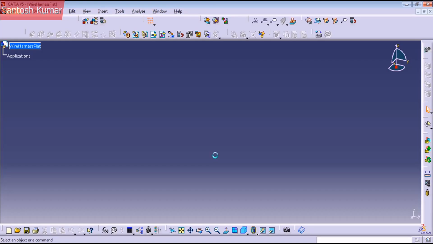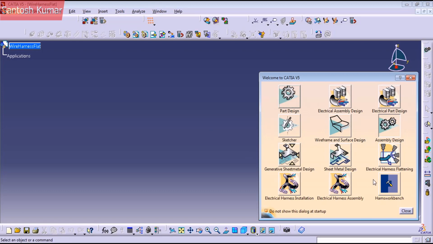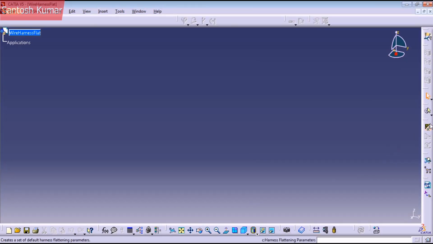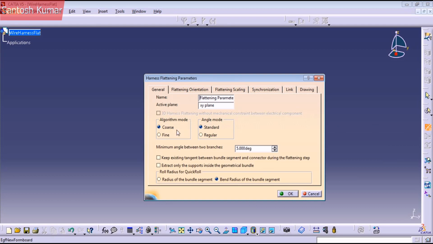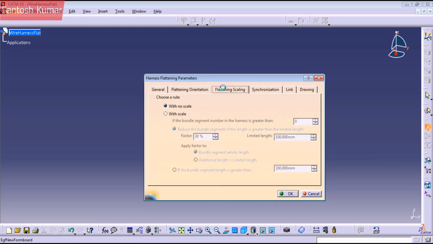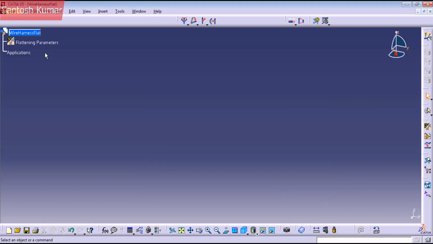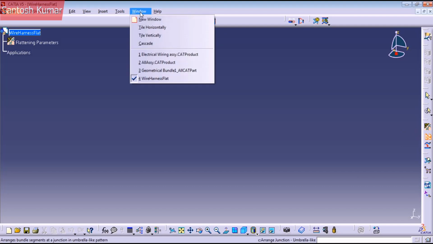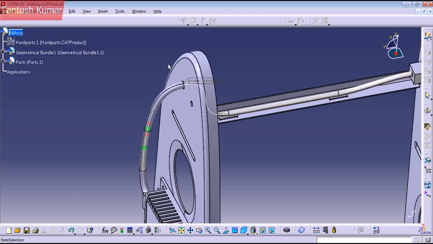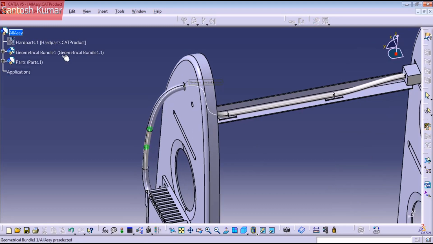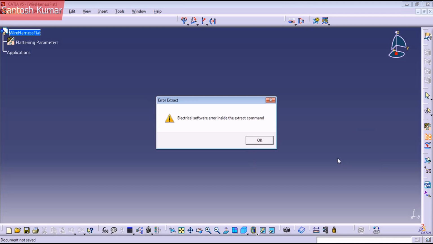Okay. First thing you need to do is go to your flattening workbench, get flatten properties. You have a lot of options here. Just press OK. Now you have the properties here. After that, you need to use the extract command. So select the command, go to Window, change to your assembly. I'm gonna use first this one to see the error that you have.